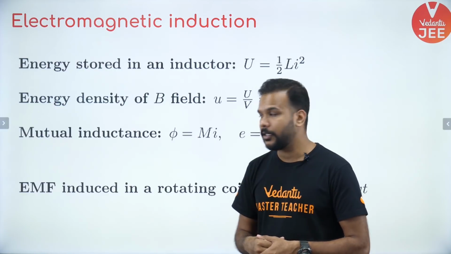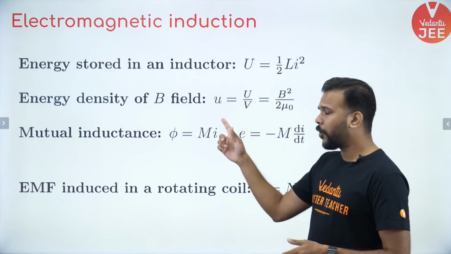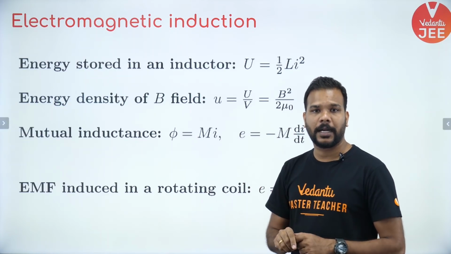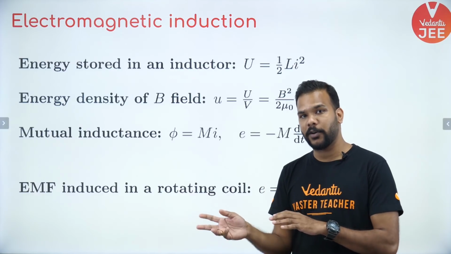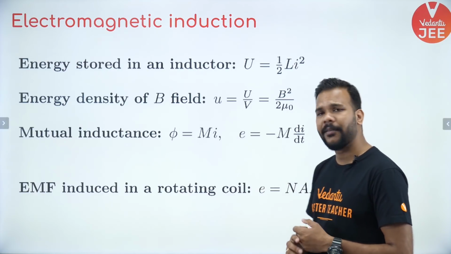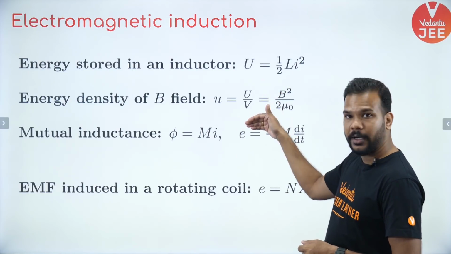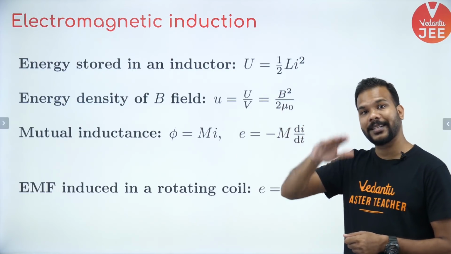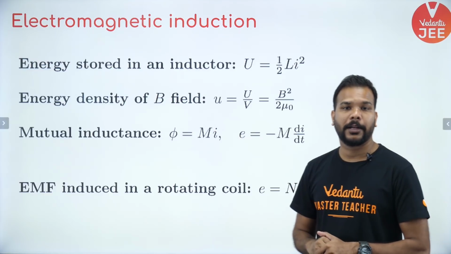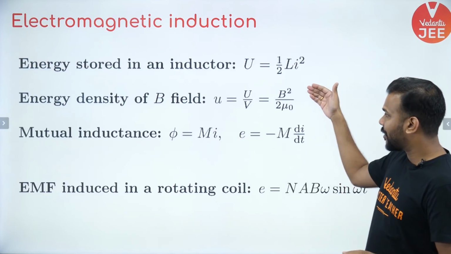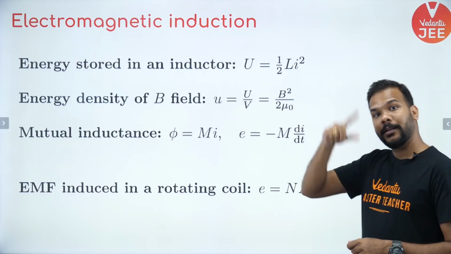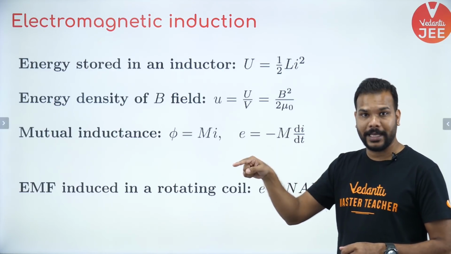If you remember, in the chapter of electrostatics, I told you about the energy density of electric field. Here we have energy density of magnetic field. So that is also energy per unit volume. Remember this formula also, because it is helpful in electromagnetic waves. So it is given as B square by 2 mu naught. There it used to be half epsilon naught E square.